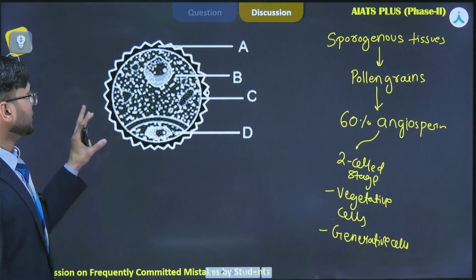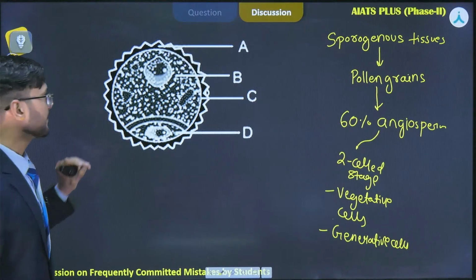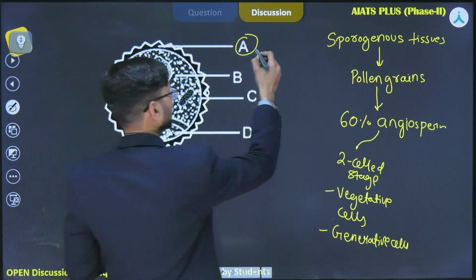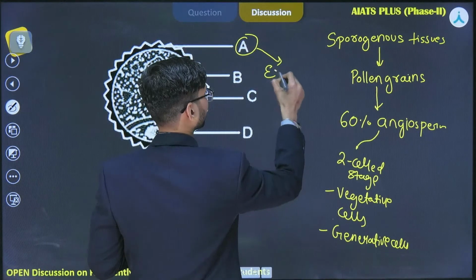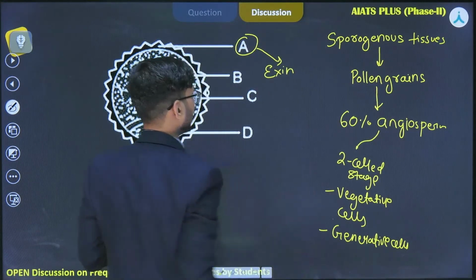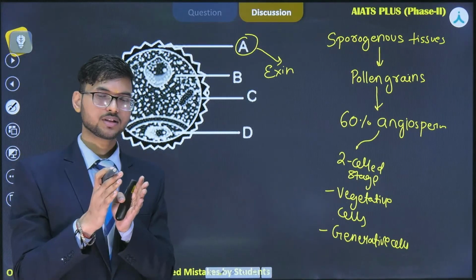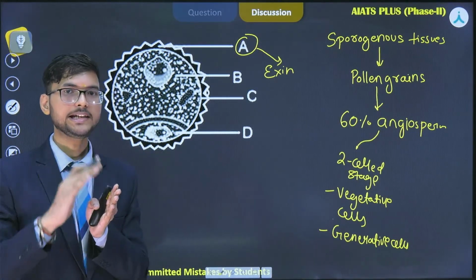The structure given here is label A, which is the exine. Pollen grains are divided into two layers, the outer wall layer and the inner wall layer.